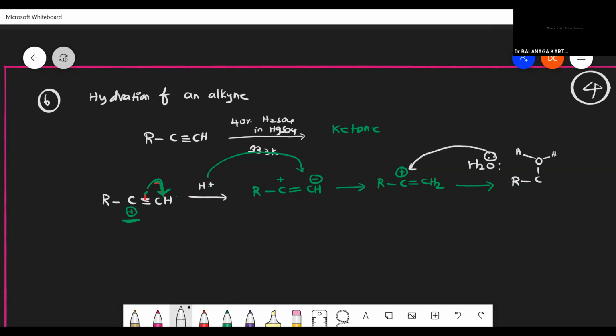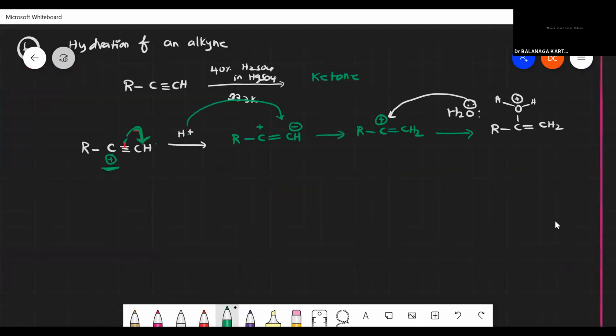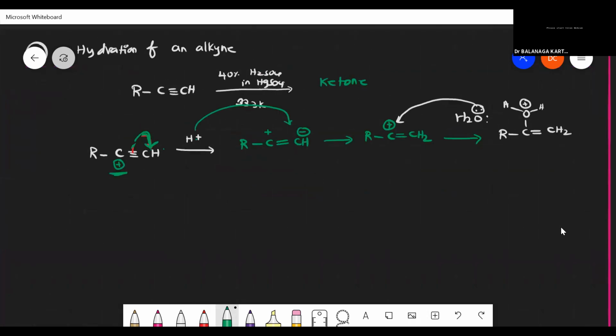Oxygen will donate electrons, which is why it has that positive charge, because it loses electrons. Along with that, we have double bond CH2. Oxygen is generally electronegative, so it won't exist as positive. That's why it can pull the electron from hydrogen and leaves the hydrogen as H plus.